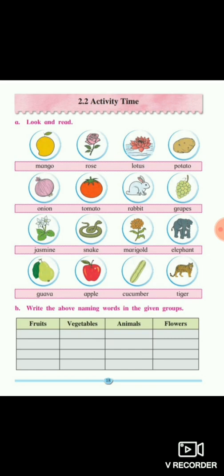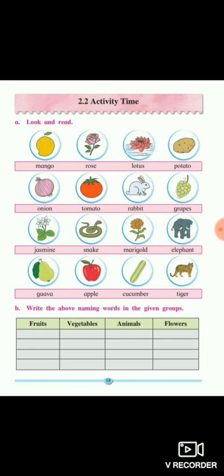The first, mango. M-A-N-G-O, mango. Mango will come in the fruits column. So you will write the spelling of mango. The next is grapes. G-R-A-P-E-S, grapes. Second name is grapes. So you will write grapes. The third one is guava. Guava is a fruit. So you will write the name of the fruit. And the last one is apple.